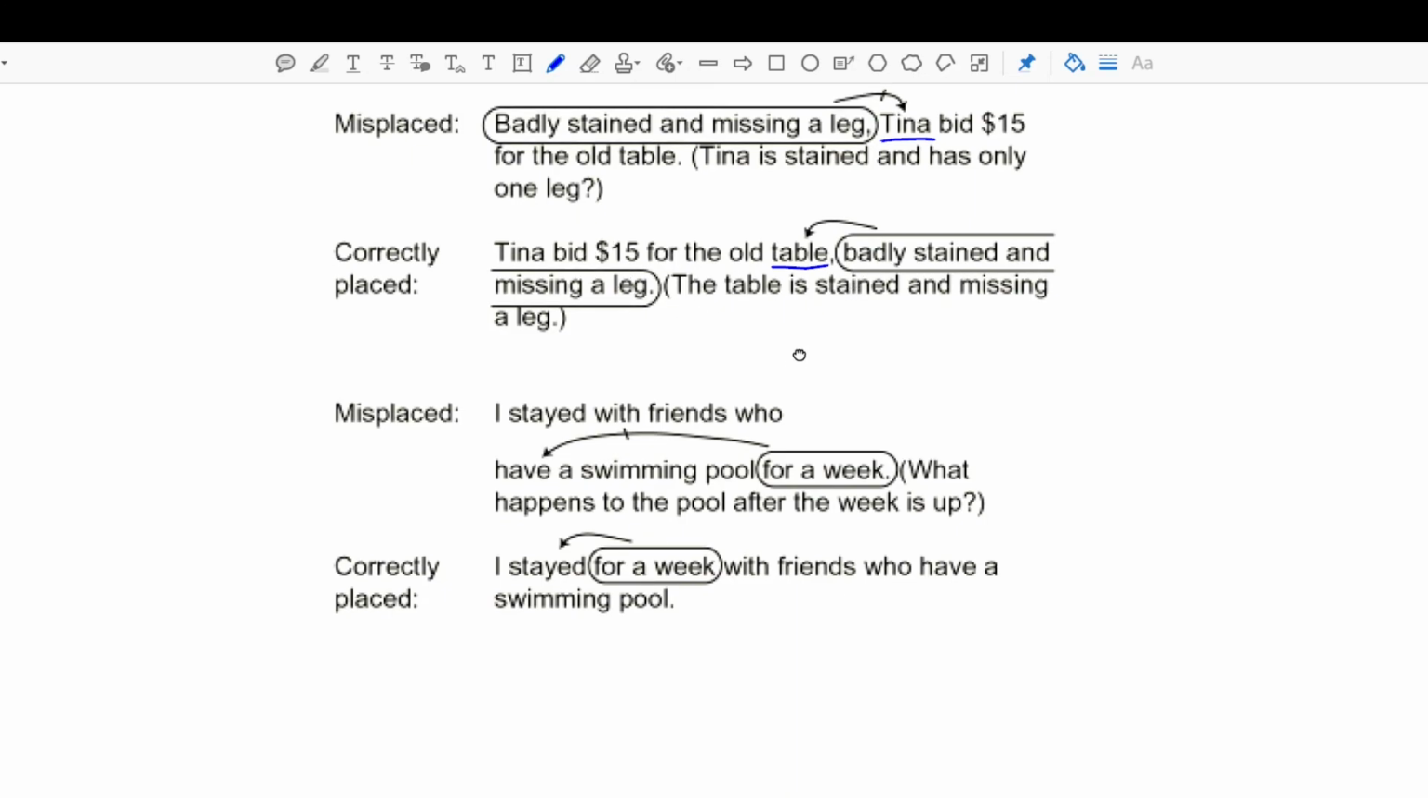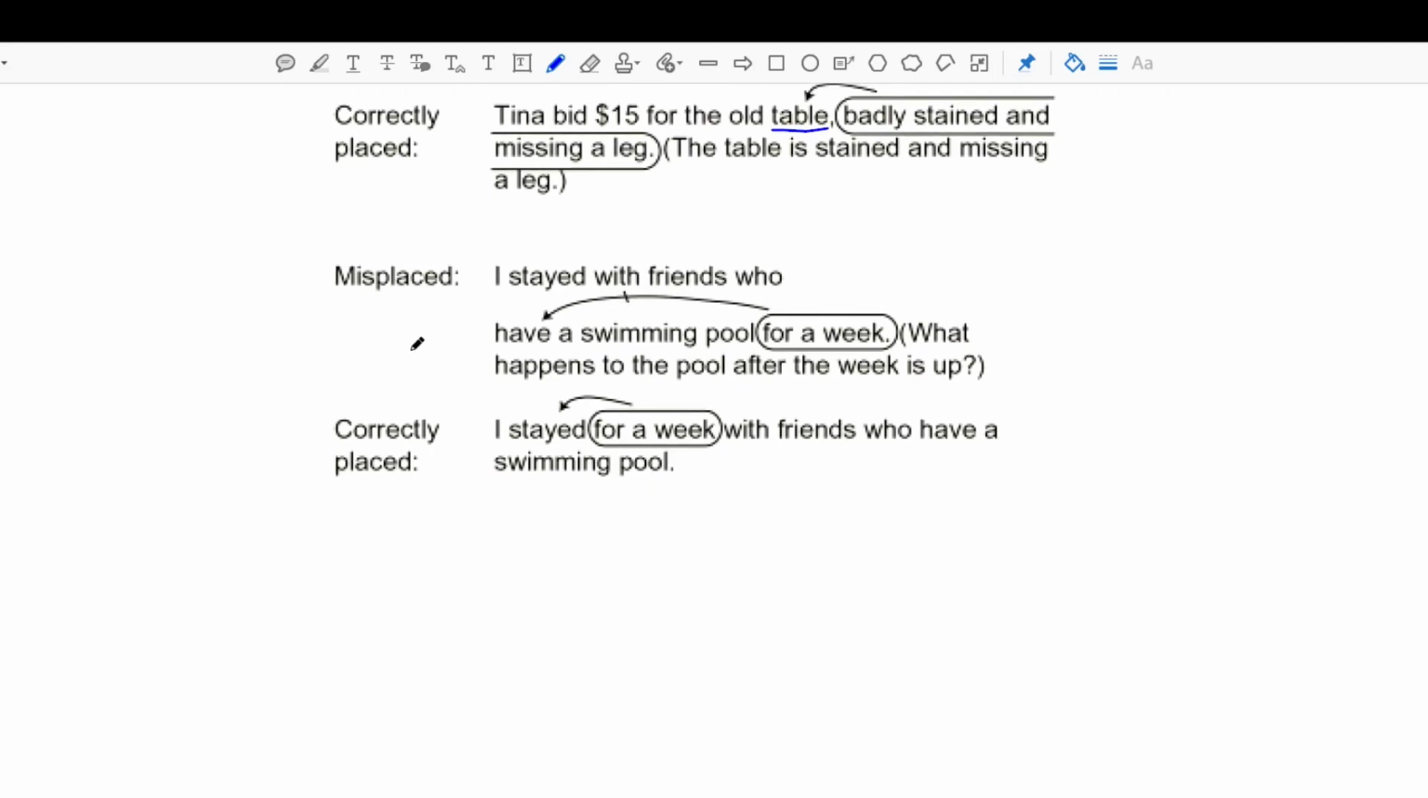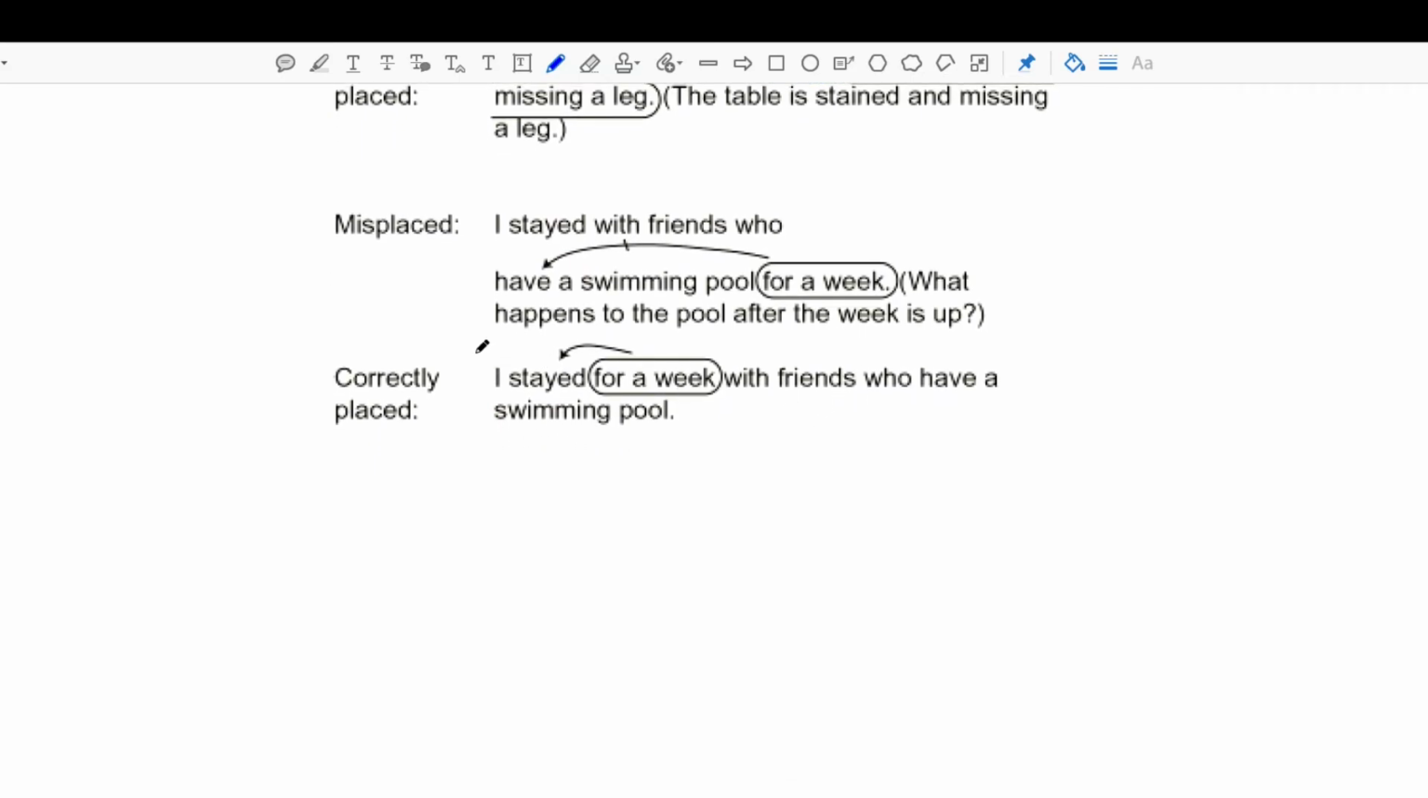Okay, so by now I think you get the point. Why don't you just take a look at this last one? I stayed with friends who have a swimming pool for a week. They have a swimming pool for a week. That's interesting. Okay, so I wonder what happened to the swimming pool. Correctly placed. I stayed for a week with friends who have a swimming pool. Okay, that sounds much better.